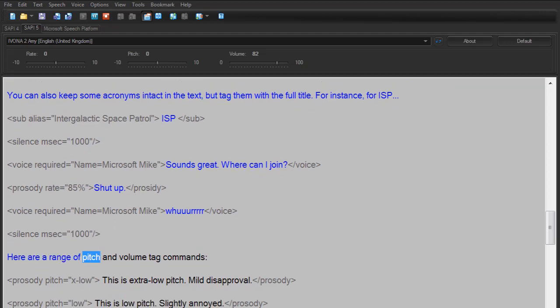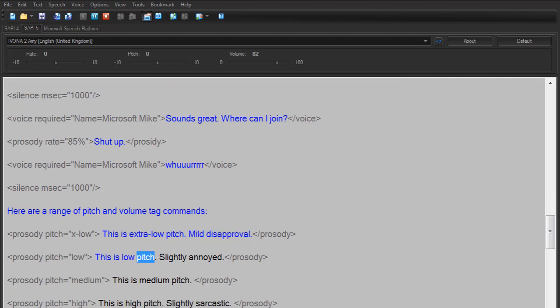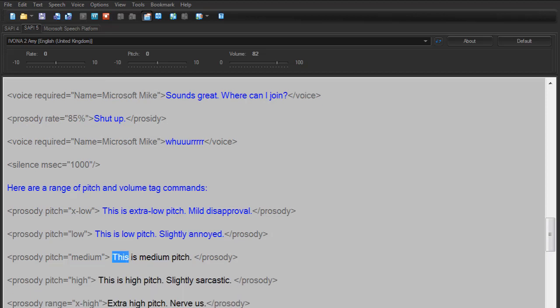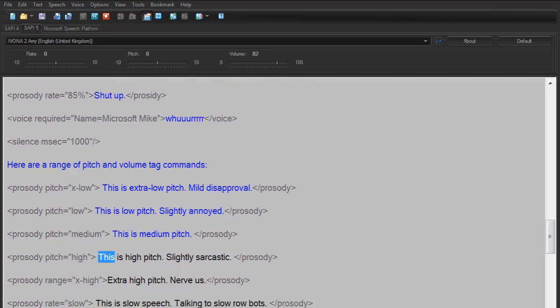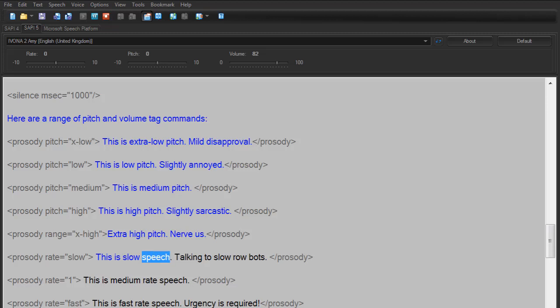Here are a range of pitch and volume tag commands. This is extra low pitch, mild disapproval. This is low pitch, slightly annoyed. This is medium pitch. This is high pitch, slightly sarcastic. Extra high pitch, nervous. This is slow speech, talking to slow robots.